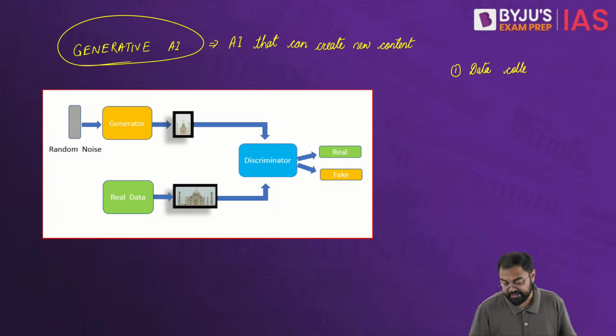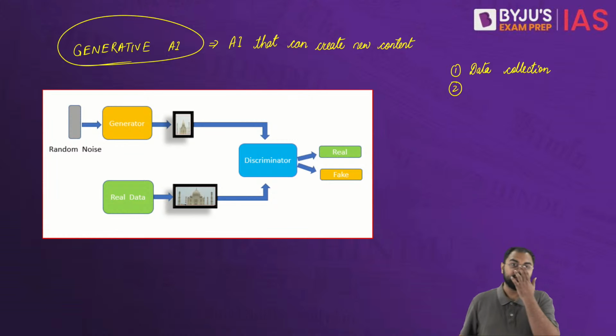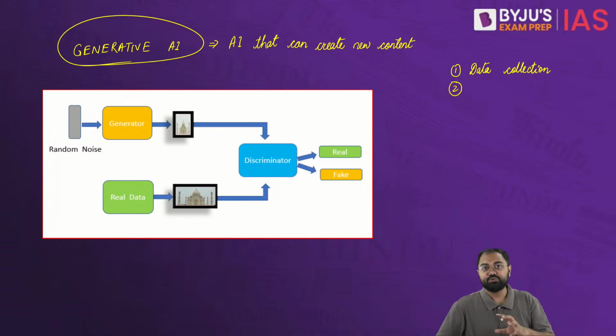So first it will collect a lot of data, and once it has collected all this data, this is where we see that it will start building learning patterns, through a process which is called training. So you are training that system to identify something or something else. This artificial intelligence will be able to analyze the data to learn the patterns, structures, or relationships within the content that you have fed into the system.